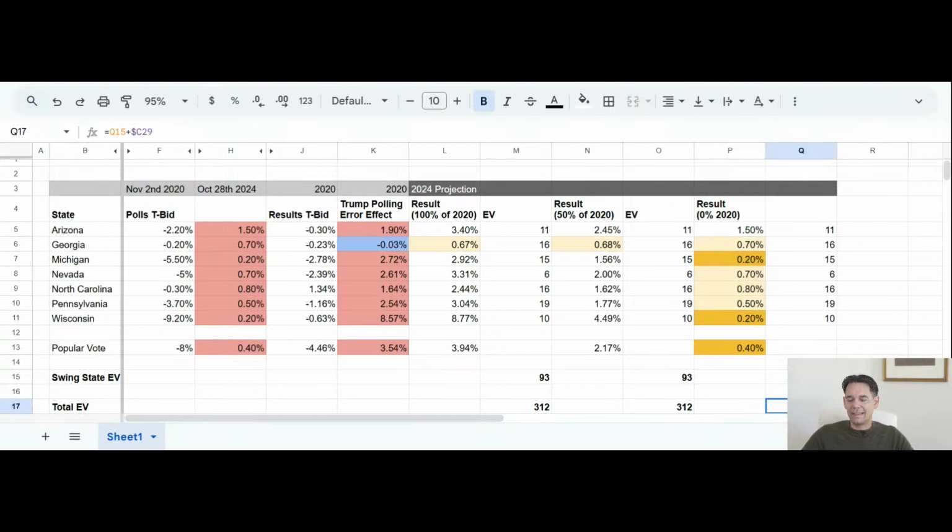So it's more likely that Kamala drags him down below 287, because all she has to overcome, assuming there's 0% error, which I think is wrong, is just 0.7%, or 0.5% or 0.8%. So Kamala would have a better shot at dragging Trump below 287 than Trump has at getting above 312.